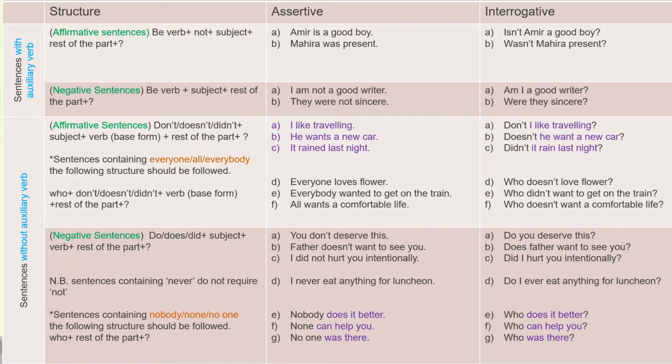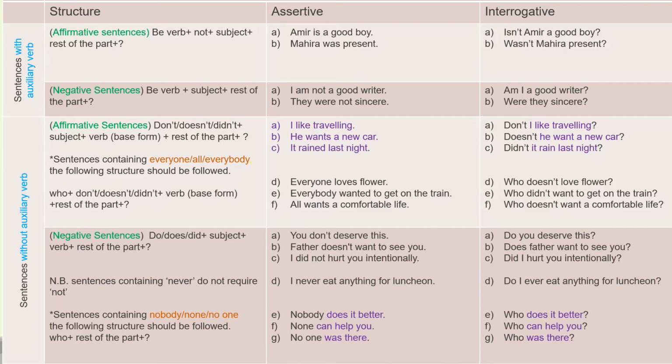Now look at the table. This table is divided into two segments: sentences with auxiliary verb and sentences without auxiliary. At first, sentences with auxiliary verb. Sentences with auxiliary verb can be affirmative or negative. In case of affirmative sentences, the structure is be verb plus not plus subject plus rest of the part. Look at the example. Amir is a good boy. Amir is the subject, is is the verb, a good boy is the object.